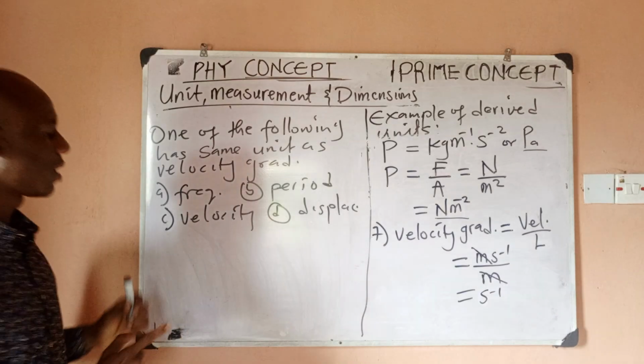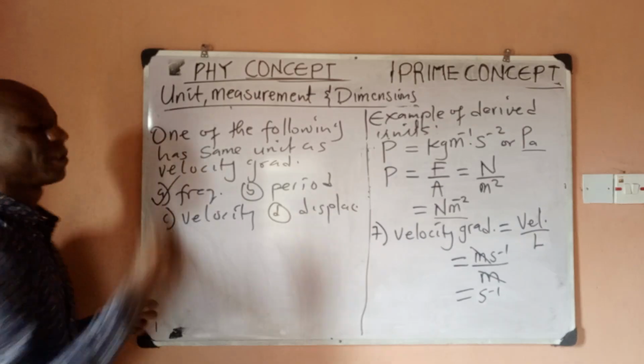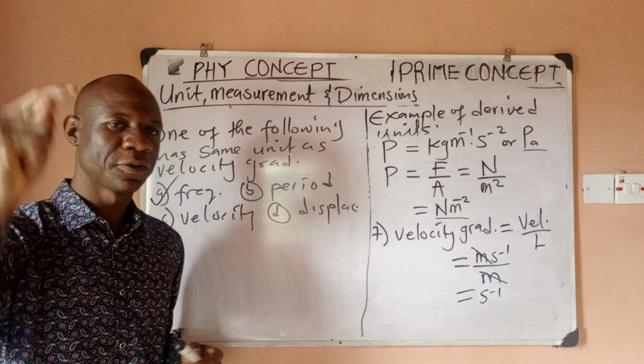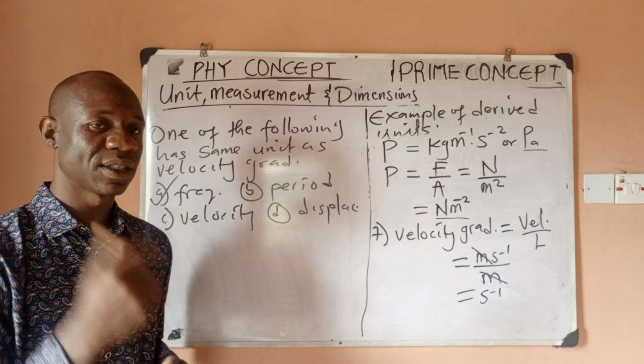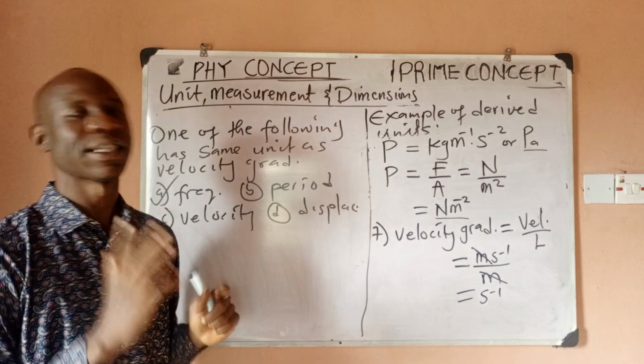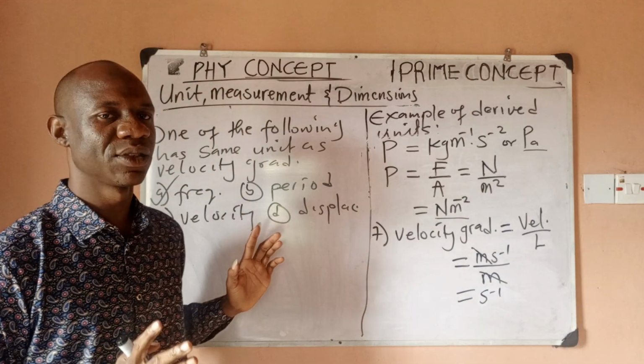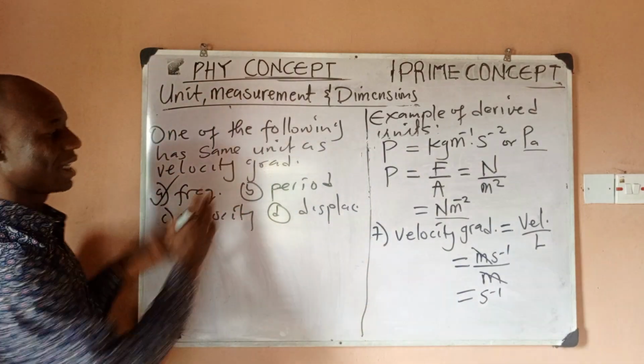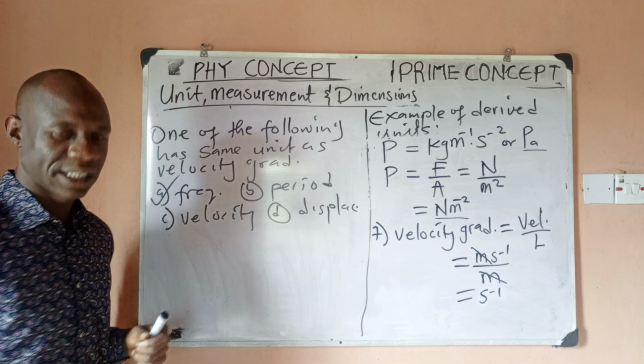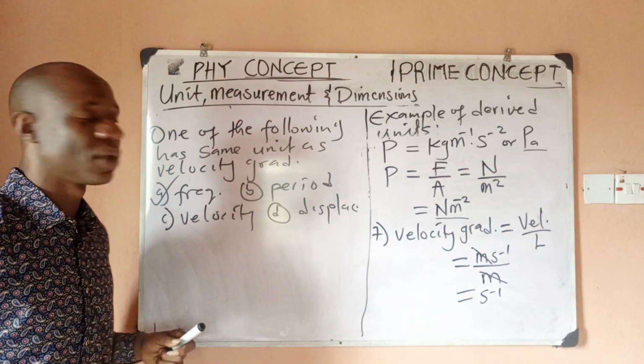Thank you, you are very correct. The correct answer is what? Frequency. Because we know that the unit of frequency is what? Hertz or per second. So it means that frequency has the same unit as velocity gradient, which is what? Per second. So these are the kind of questions you will be seeing under exam condition.